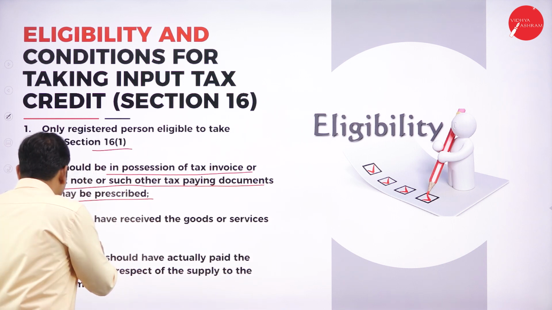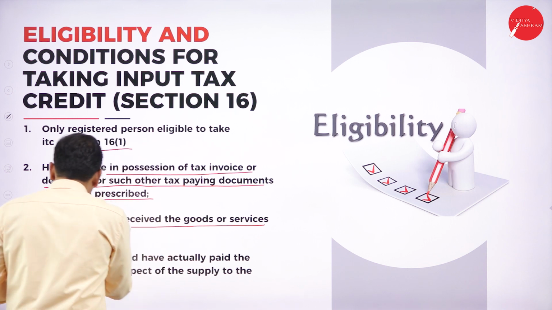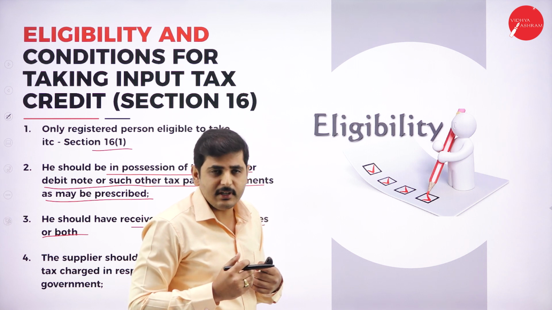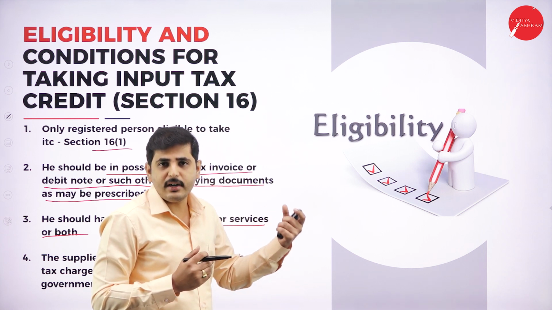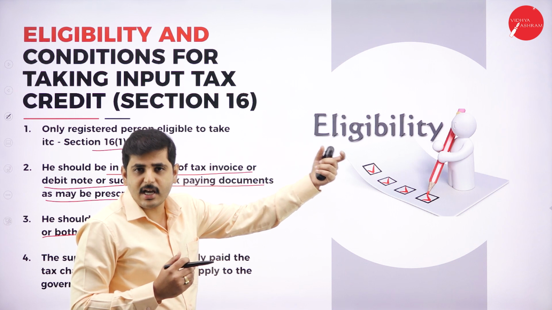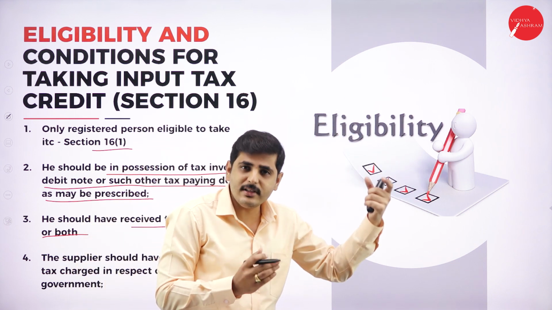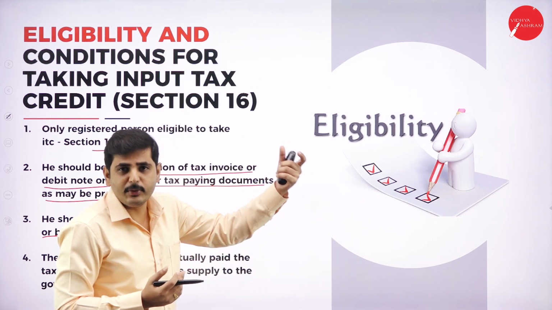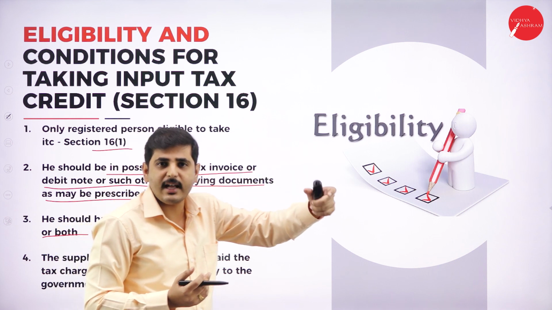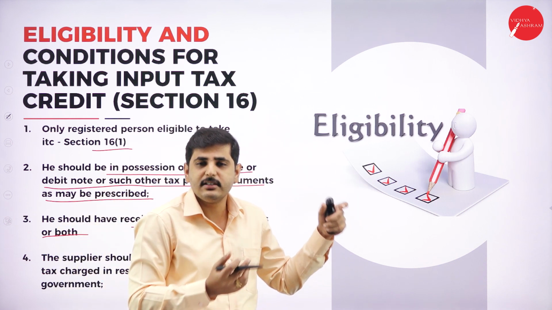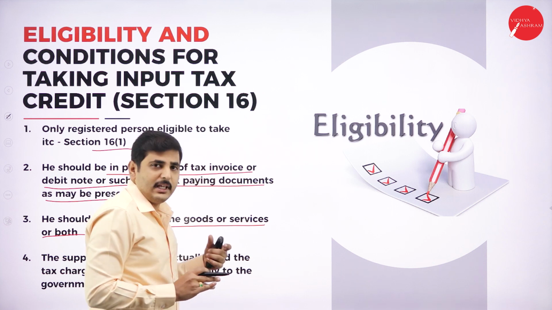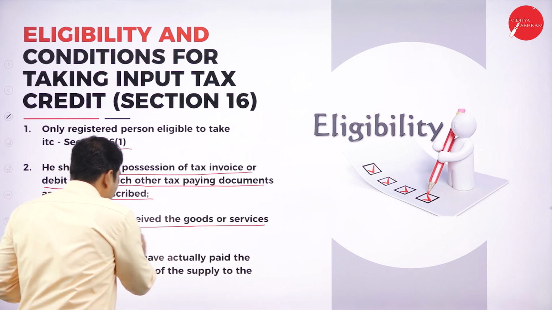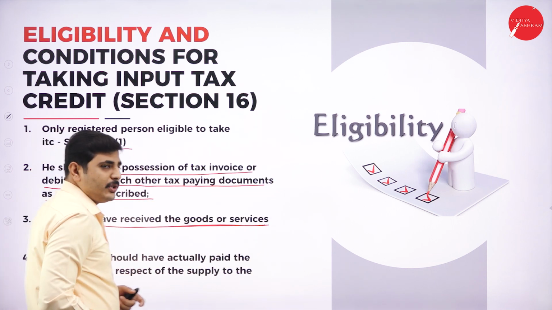Next one, he should have received the goods or services or both. For example, I am the business person, and I have to produce some goods or articles. I have ordered the raw materials and the machinery. Once I get the machinery and the raw materials, only then can I claim input tax credit. So not on goods in transit. If I do not receive the goods or the service, I cannot claim the input tax credit. The goods or services or both should have been received. So you should receive the goods.